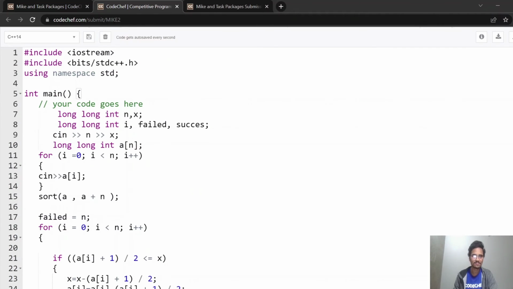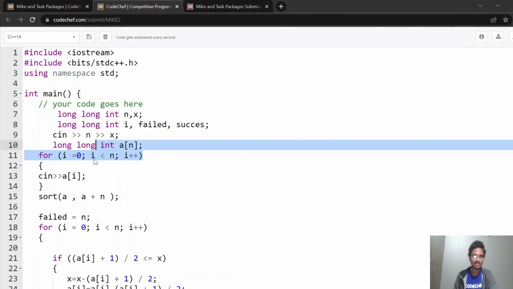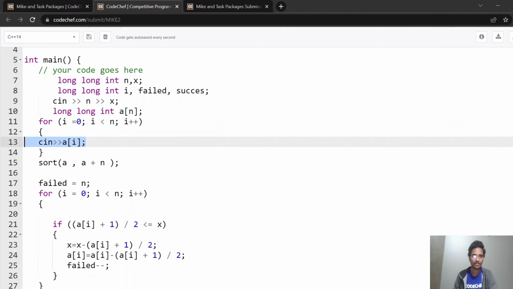So this is our C++ code, same as Python. So n, x and i, failed, success. This is the number of failed packages, and this is the number of successful packages. We run a loop for i equal to 0, i less than n, i plus plus. So we have inputted our array.